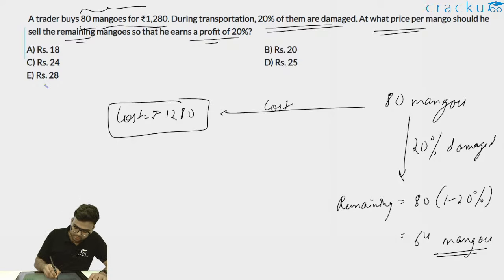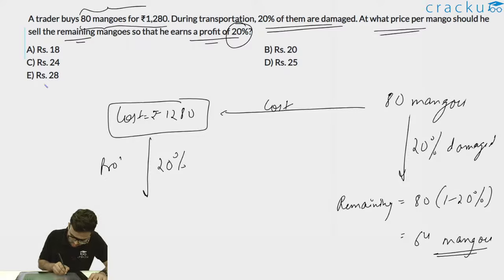He wants to earn a profit of 20%, which means if this is the cost price, then selling price is equal to cost price into 1 plus profit percentage.